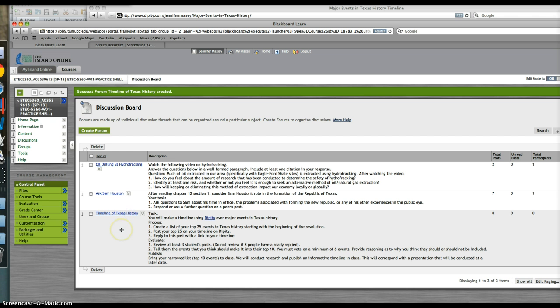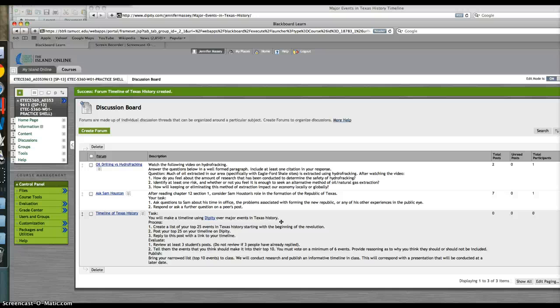It's called the Timeline of Texas History. And what they will do is they will first make a timeline using the Dipity application over major events in Texas history. Now, in class, I would have presented it as something that would be a semester worth of events that they can choose from.